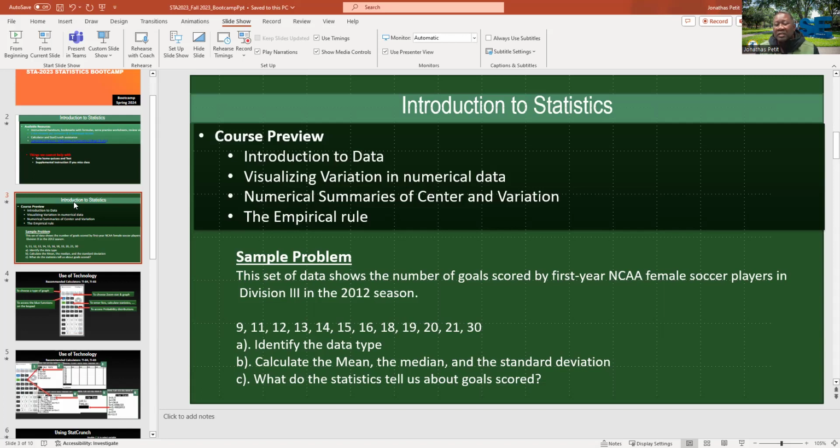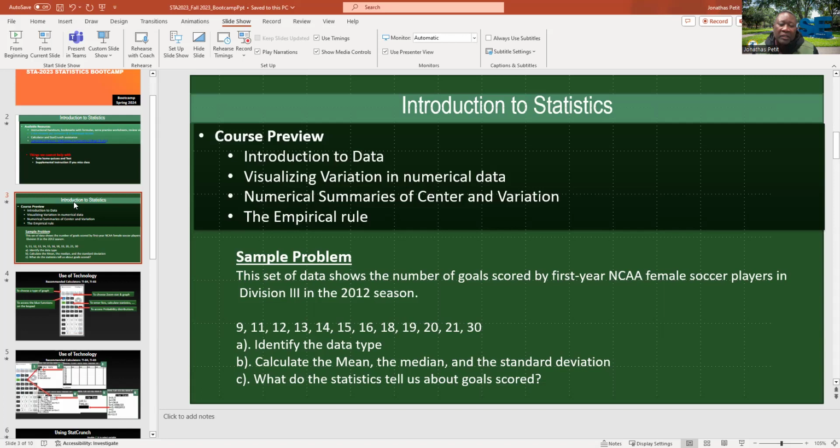It's just a rule that they call 68, 95, 99.7, and that's what it is. And you will see how much information you have in each part.